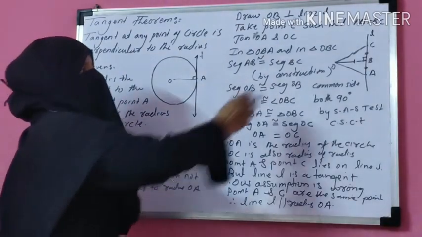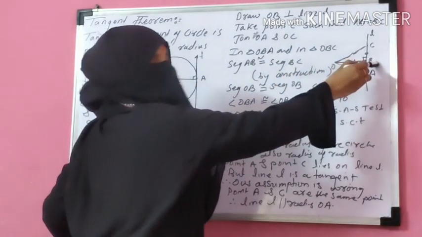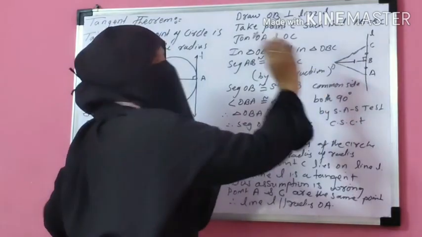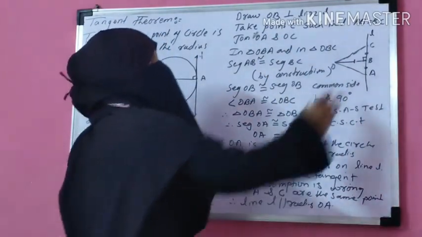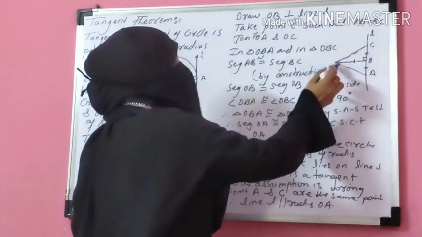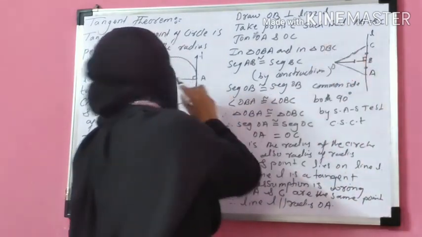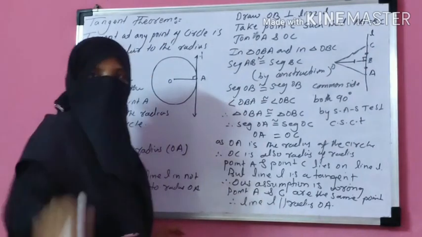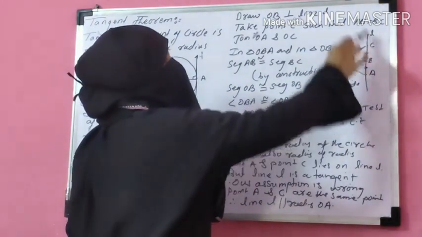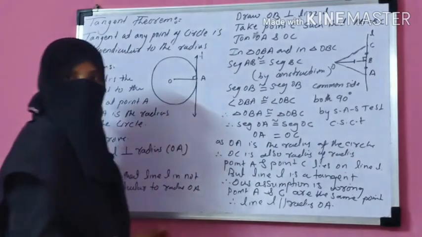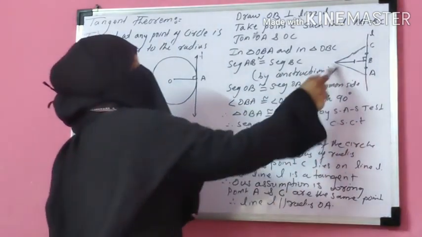Then we take another point B on the line L such that OB is perpendicular to the line L, the tangent. Then I consider one more point C such that AB and BC are equal. Then we join OA and OC.